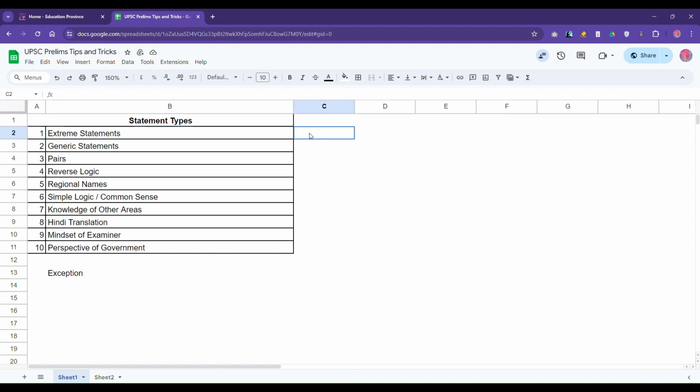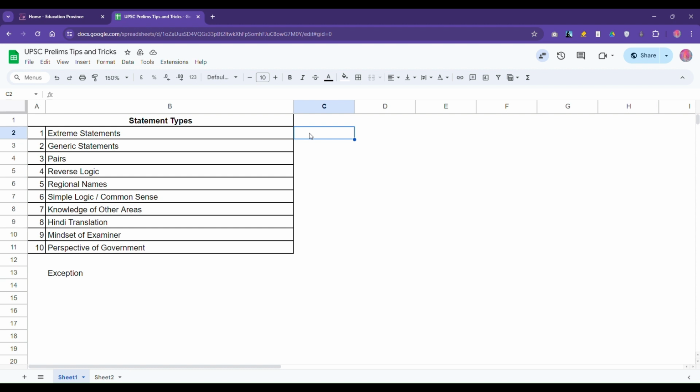So we'll start with the first category, extreme statements. Okay, so these are the questions where, one clarification I want to give. We will be discussing how to judge the statements. Okay, because to arrive at an answer, you'll need to judge not just one statement, but 3 4 statements, the number of statements they have given.